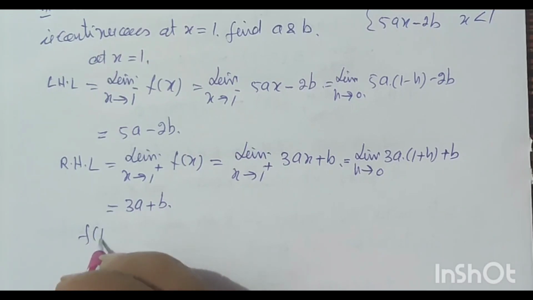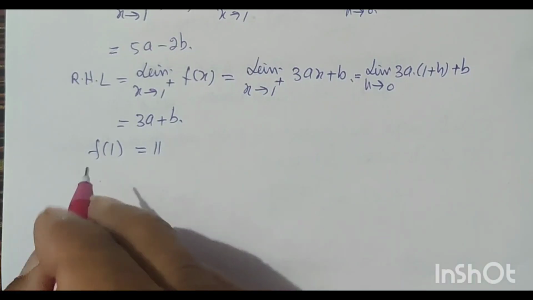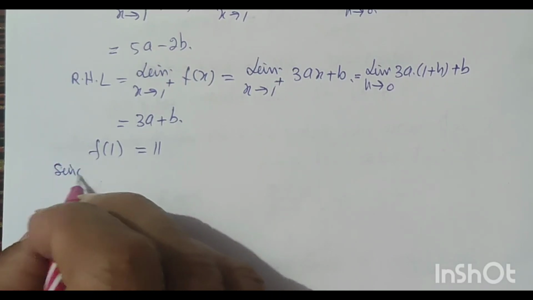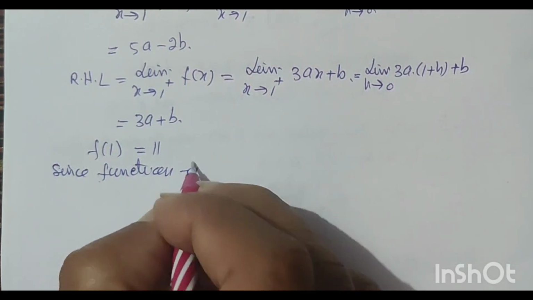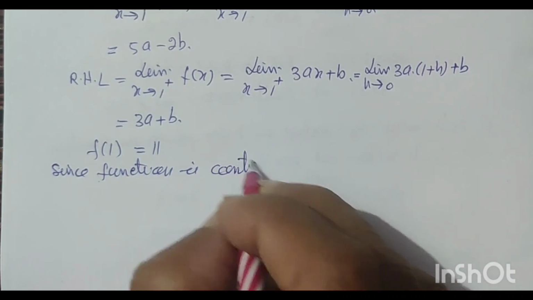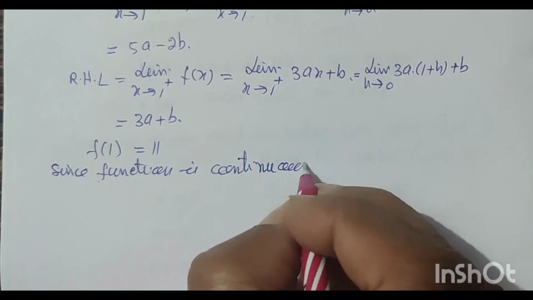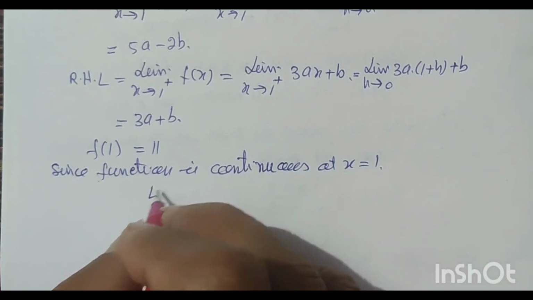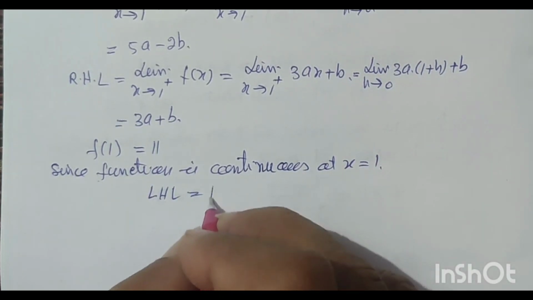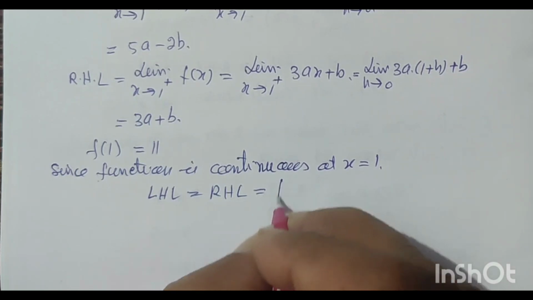Now f(1), that is given 11. Since function is continuous at x is equal to 1, therefore left hand limit is equal to right hand limit is equal to f(1).